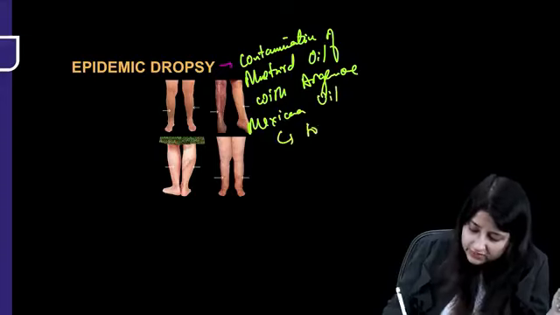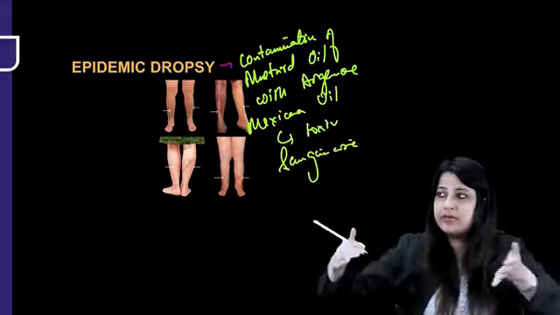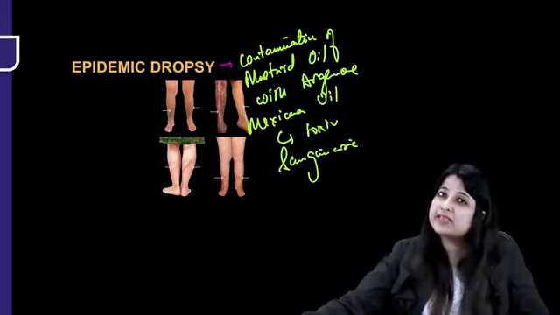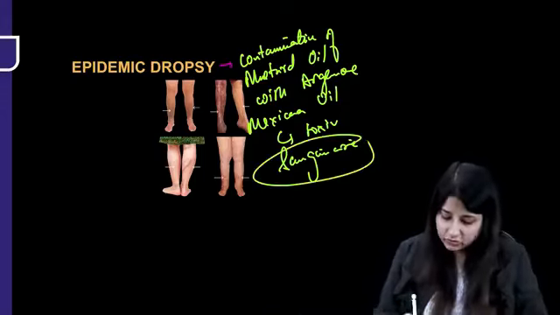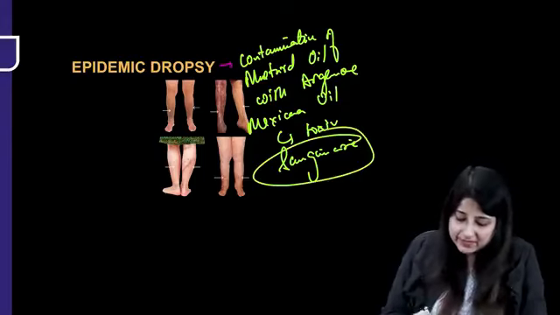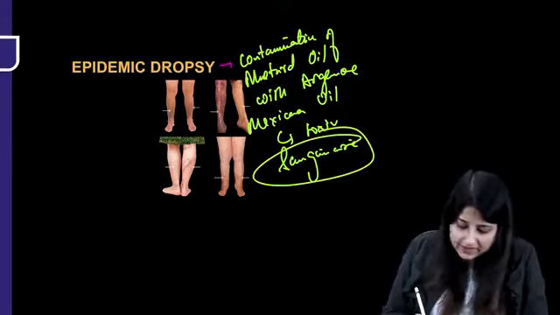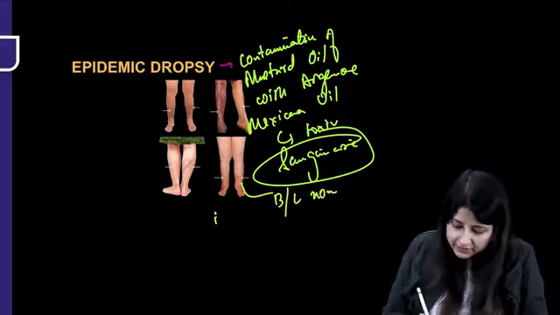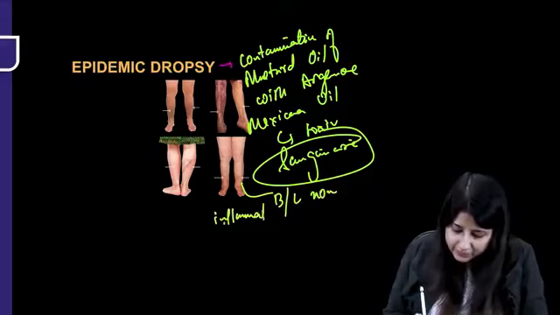In this, the toxin present is sanguinarine. Now, if you've seen mustard fields are yellow, just close to that, you can see some weeds of Argemone mexicana grow, and they contain the toxin sanguinarine. Now, what happens in this? Can you see? This is what? Non-inflammatory bilateral edema, very, very important, okay, bilateral non-inflammatory edema.